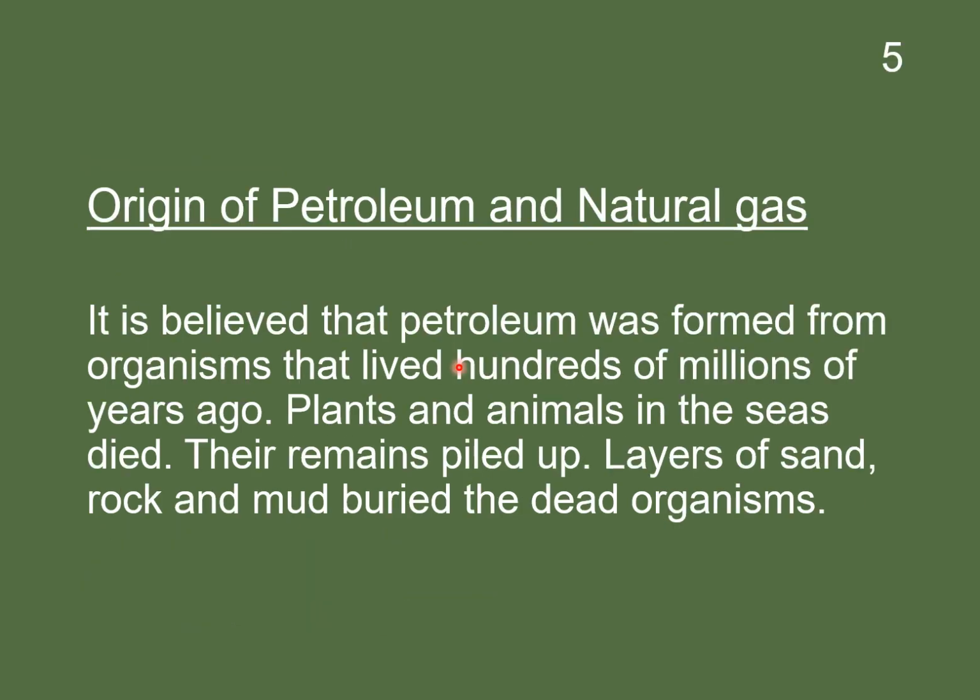Origin of petroleum and natural gas. It is believed that petroleum was formed from organisms that lived hundreds of millions of years ago. Plants and animals in the seas died. Their remains piled up, and layers of sand, rock, and mud buried the dead organisms.